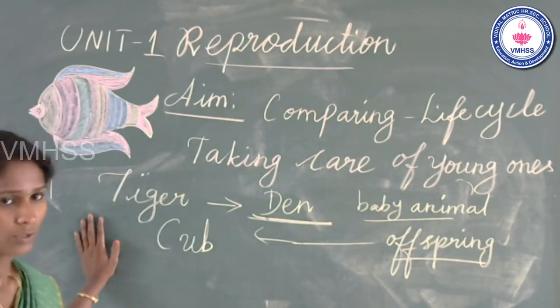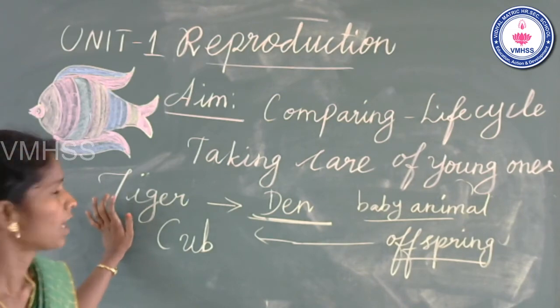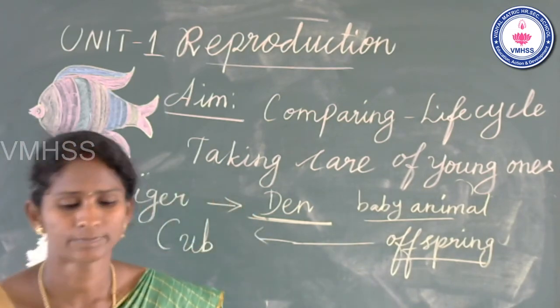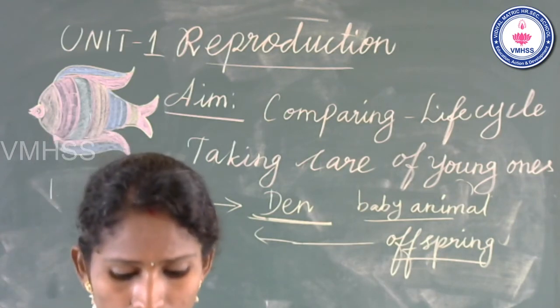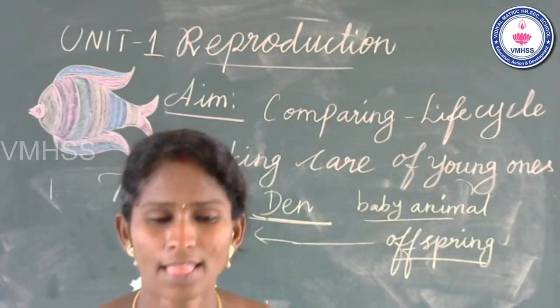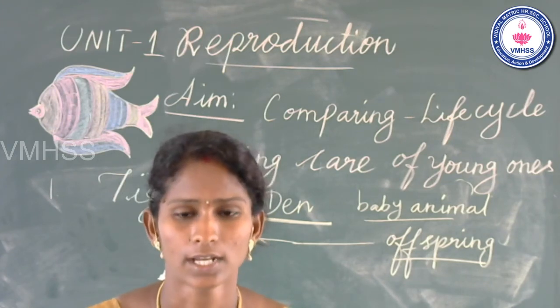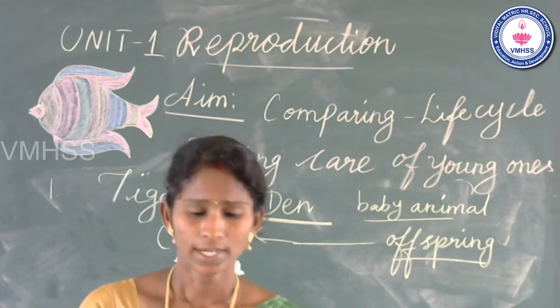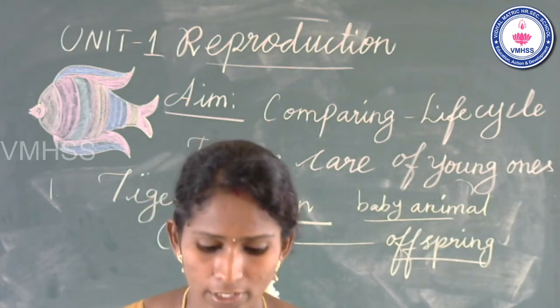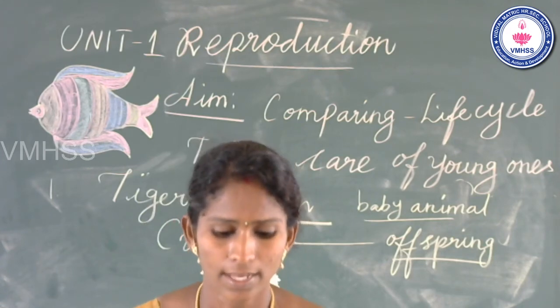So today we will learn details about the tiger. How does a tiger take care of its young ones? When the cubs are born, their eyes remain closed for many days. After a few days, they drink the mother's milk, only for 2 months.